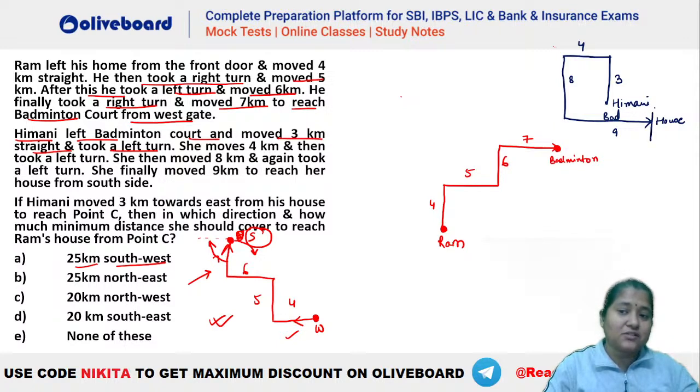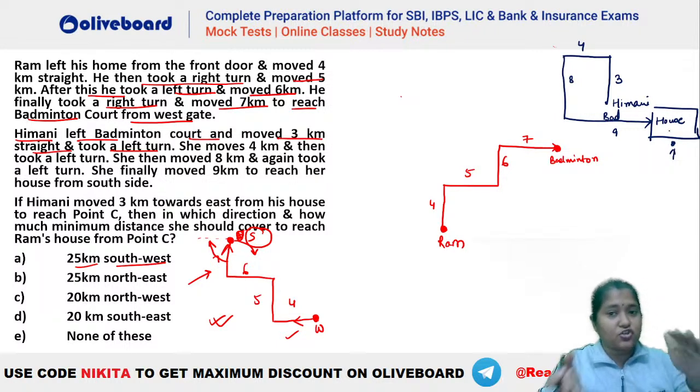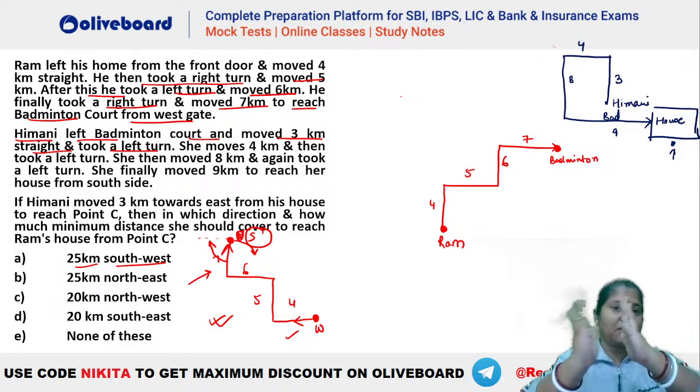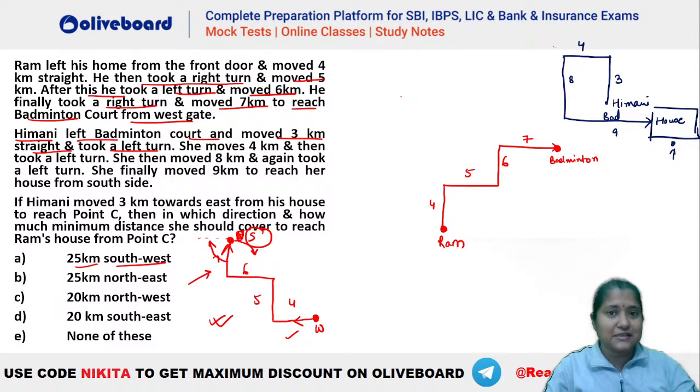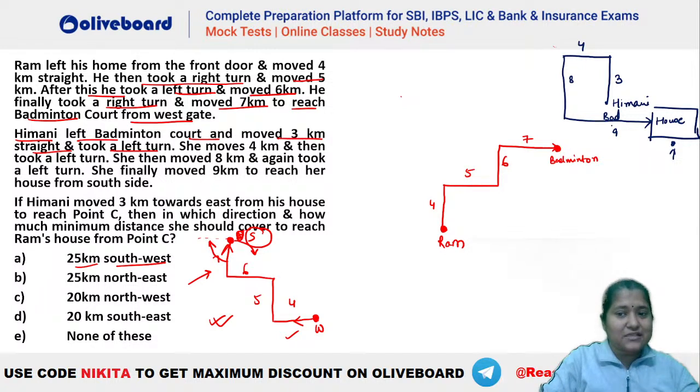Let's say this is the house here. You can see she is entering from the west side, but we have to make her enter from this side here, isn't it? So what should be the rotation? You can understand that you need to rotate the diagram like this, isn't it? You just need to rotate the diagram like this so that this west becomes south, isn't it? I hope this is now clear, guys. So this west has to become this south.